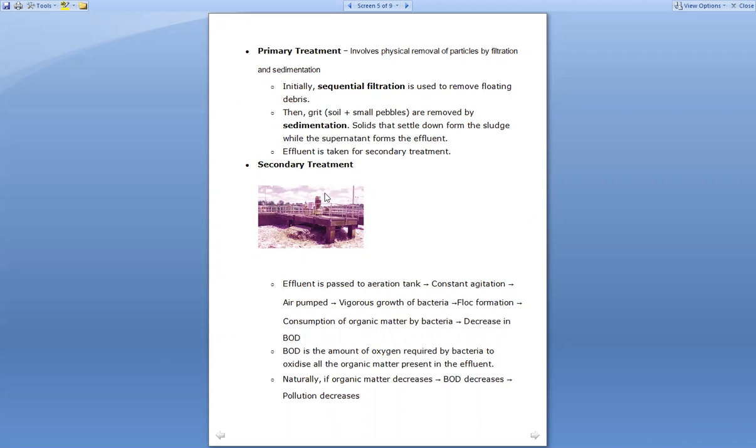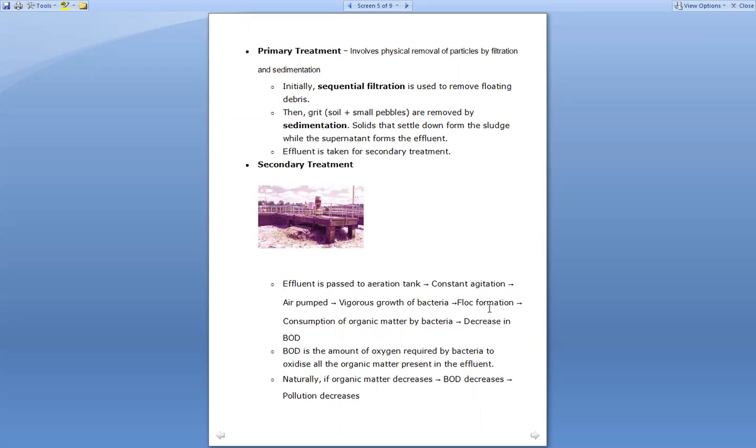In the secondary treatment, we take this effluent, and this effluent is passed into an aeration tank. This aeration tank means a tank in which aeration, that is air, is passed. So the effluent is passed into the aeration tank, and in the aeration tank, constant agitation, that is constant mixing of the effluent, takes place. When the air is pumped, at that time there is vigorous growth of bacteria, and it forms the floc formation. Floc means they form small bulk-like structures, small balls, and this is said to be the floc formation.